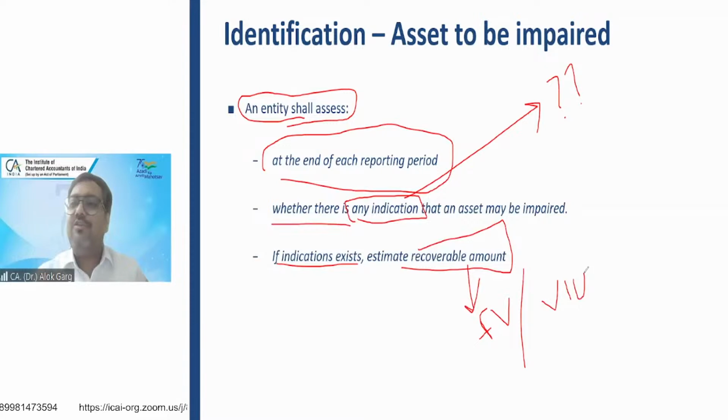If an indicator is not there, you are not required to check the recoverable amount, right? So the first thing is you need to assess at the end of each reporting period, on 31st March, whether there is any indicator which says that the asset can be impaired. If yes, the indicator is there, you need to estimate your recoverable amount. Is that clear?